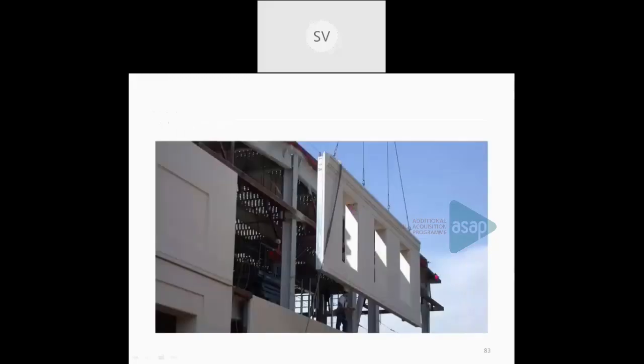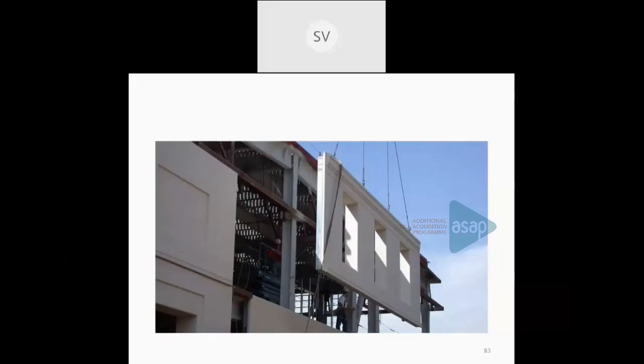So this is a typical wall panel. Walls also can be used as prefabricated elements. So these are the main components of prefabricated construction: roofs, beams, slabs as well as columns can be used.